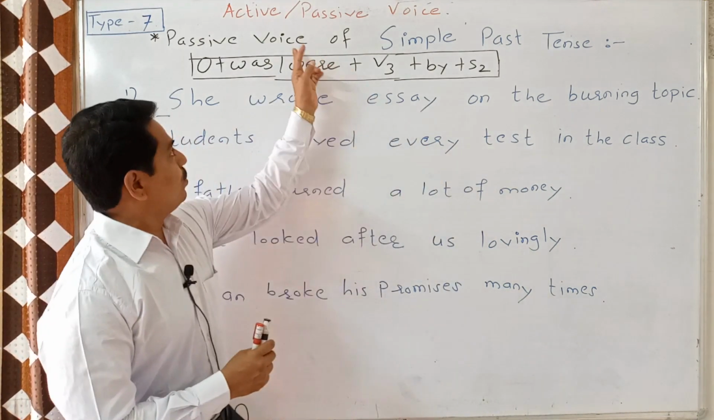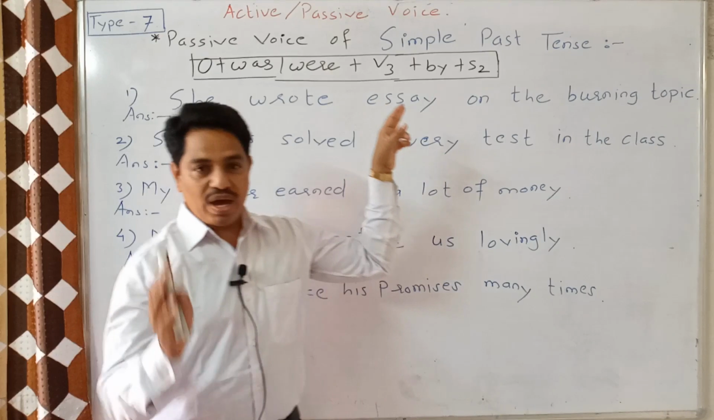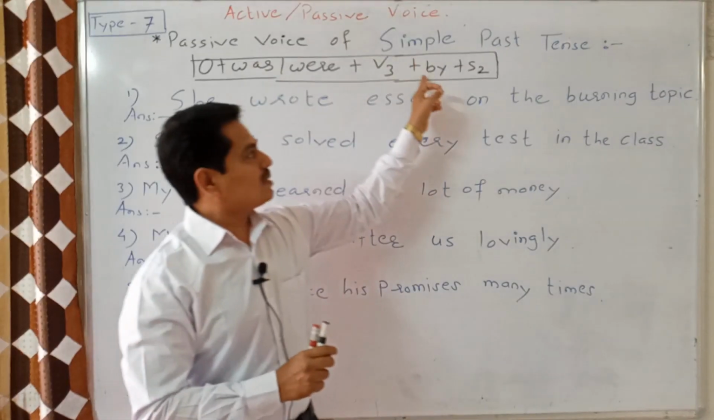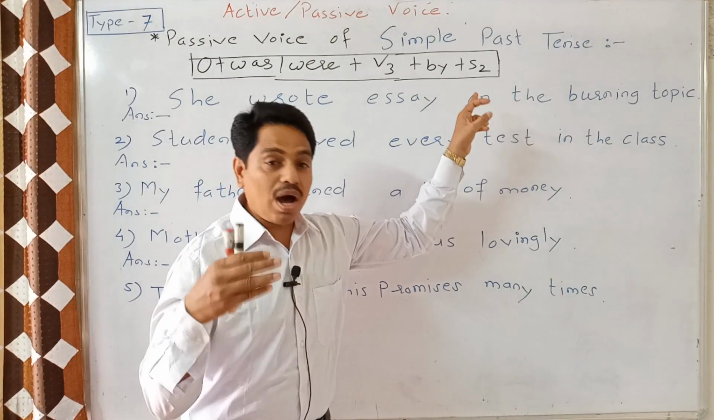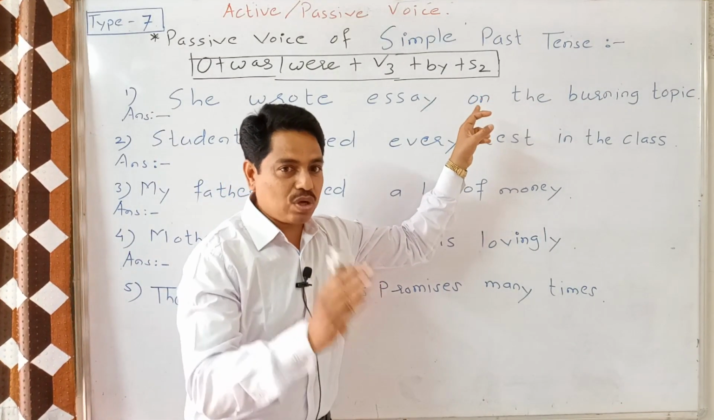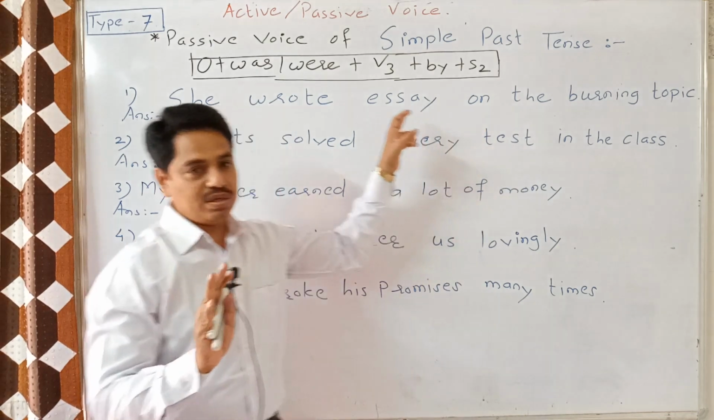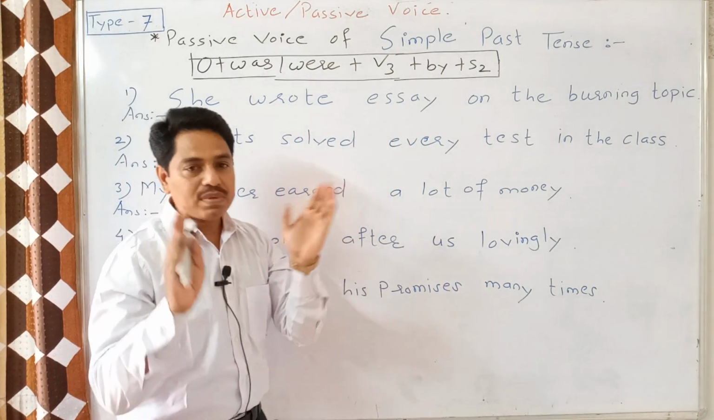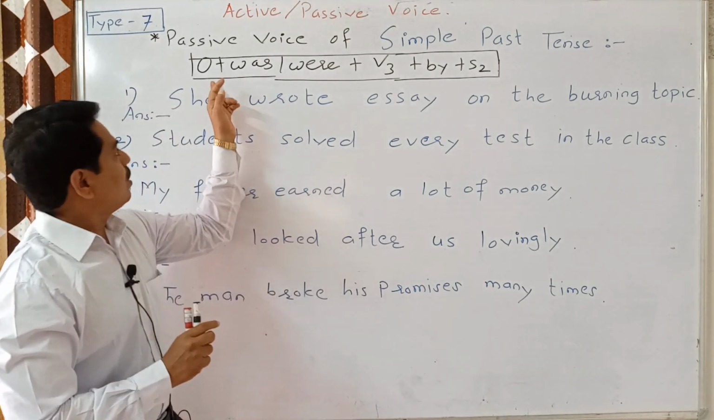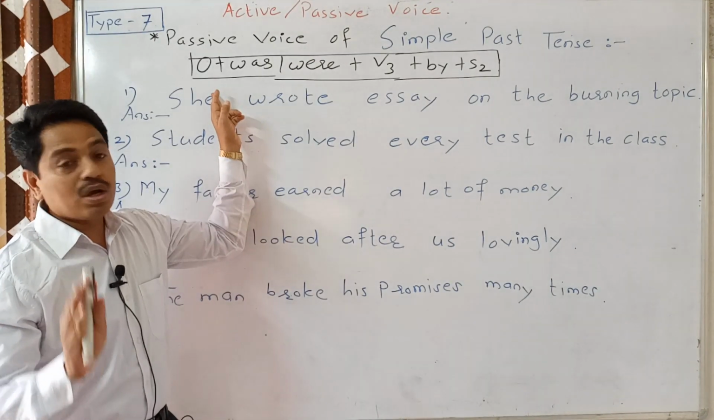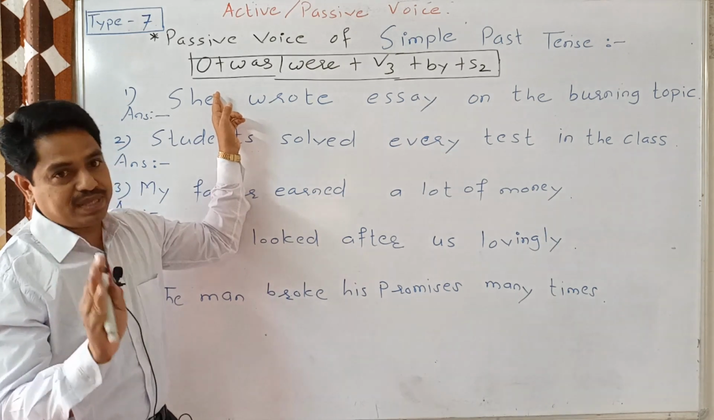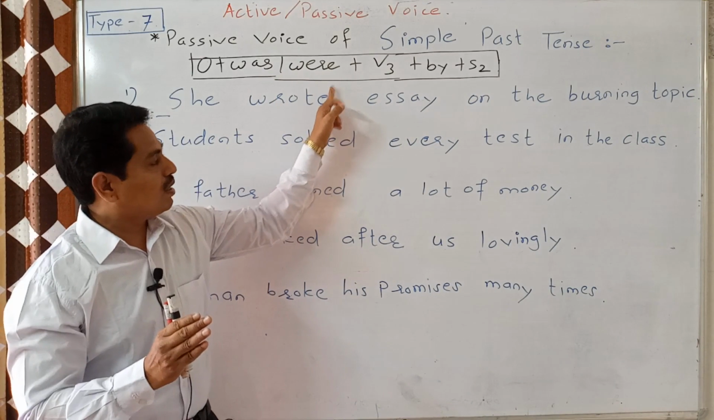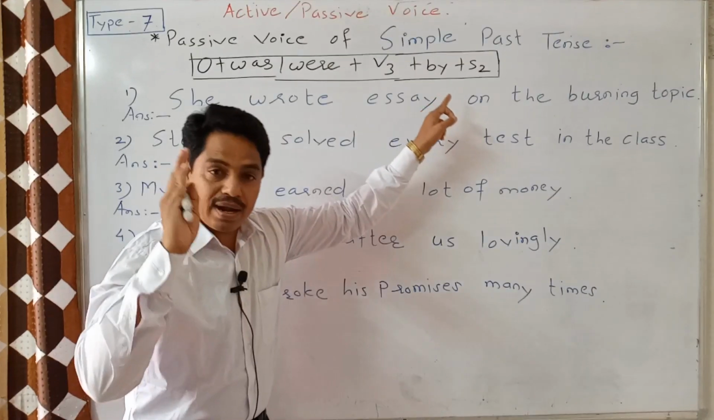Today in active and passive voice we are going to learn the passive construction of simple past tense. So how to make the passive voice of simple past tense? Very easy. This is the construction. While writing the answer, we always use object in passive voice: object, then was or were, V3, by and S2.